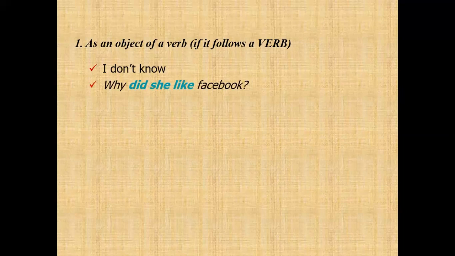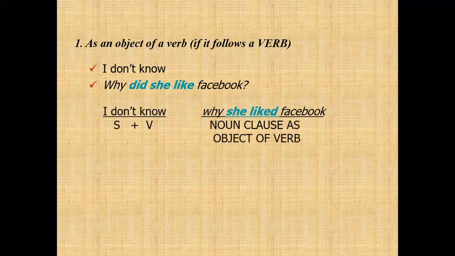For example, "I don't know why did she like Facebook." Let's combine it: "I don't know why she liked Facebook." Here the subject is I, and the verb is don't know. After that there is a noun clause as the object of the verb.